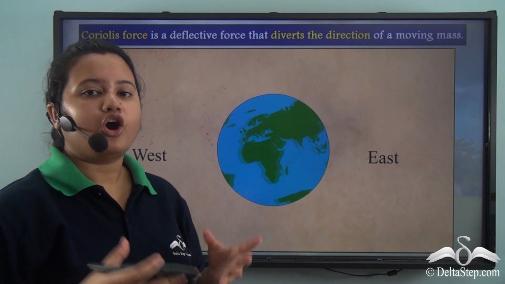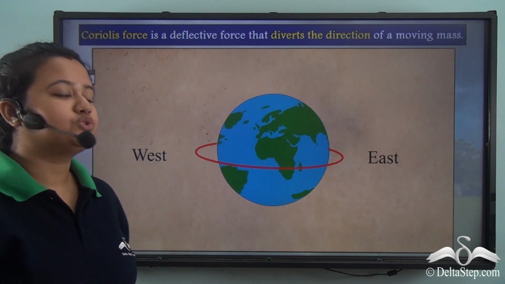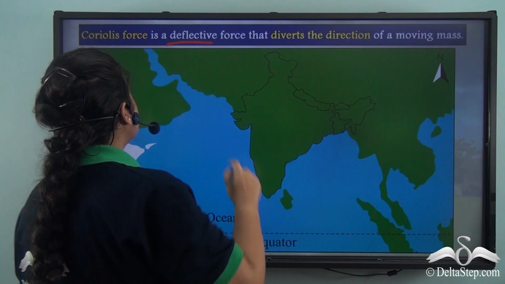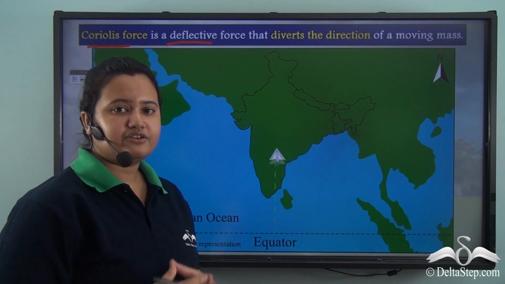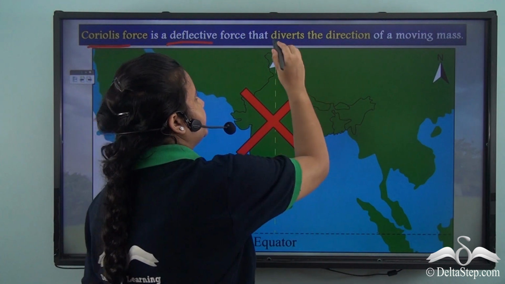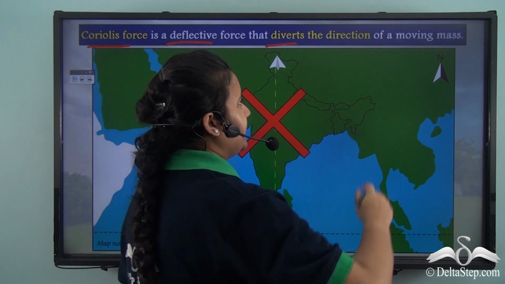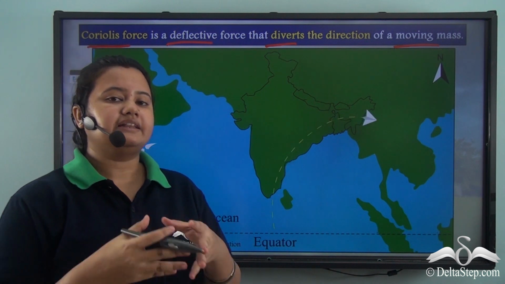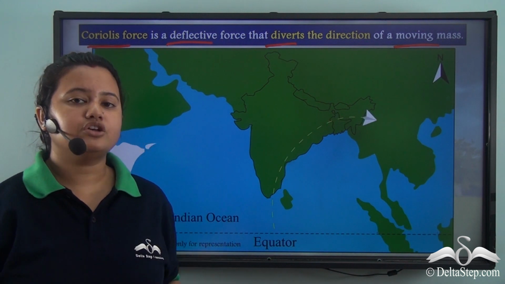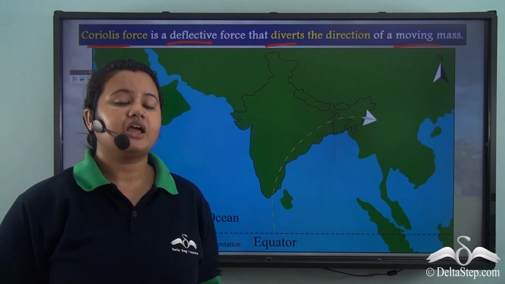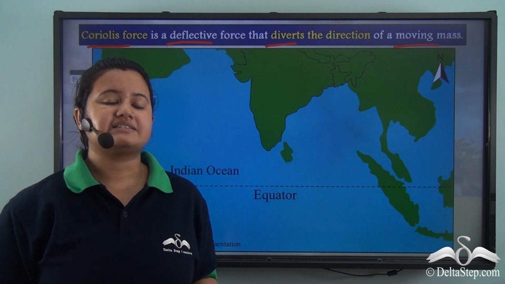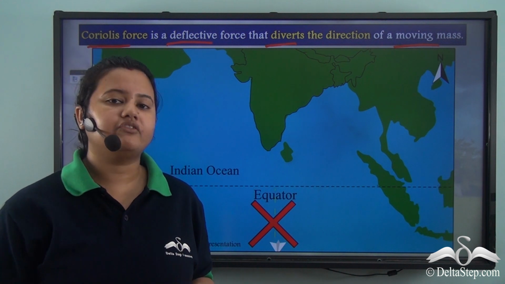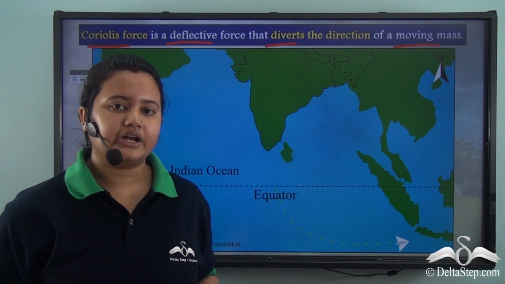The direction of the paper plane changes due to a deflective force, and the name of this force is Coriolis force. It is a force that changes or diverts the direction of any moving mass like winds or ocean currents, and this Coriolis force is caused due to Earth's rotation. Coriolis force is the same as the centrifugal force, which causes an object to move away from the center of a rotating body.